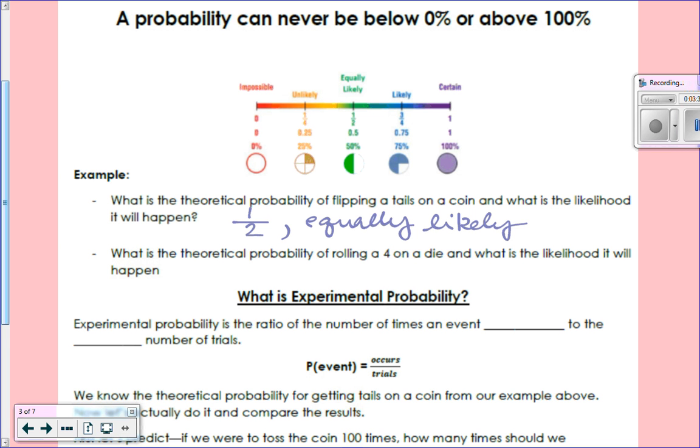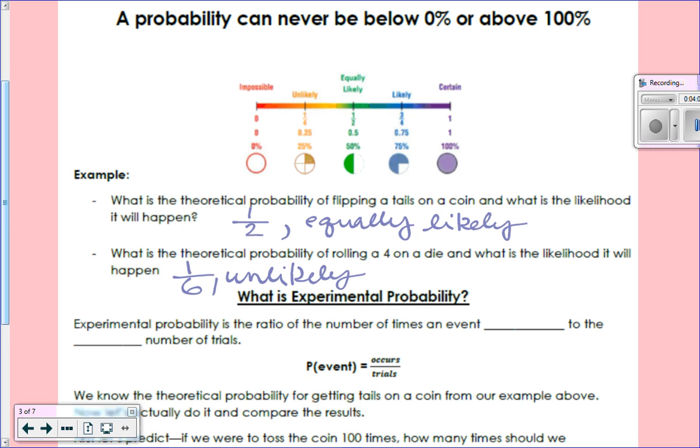Okay, our next example. What is the theoretical probability of rolling a 4 on a die? How many 4s are on a die? 1 out of the total 6. What's that likelihood? That is unlikely, right? That is less than half. Okay? So that half mark, 1/2, is helpful: you're kind of asking, is my fraction below or above 1/2?